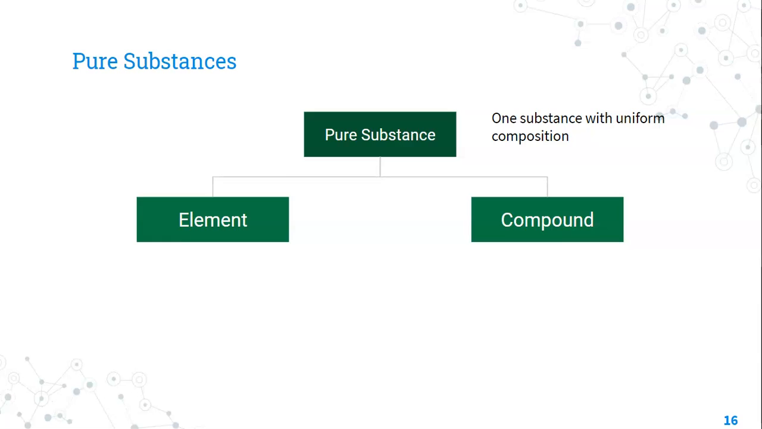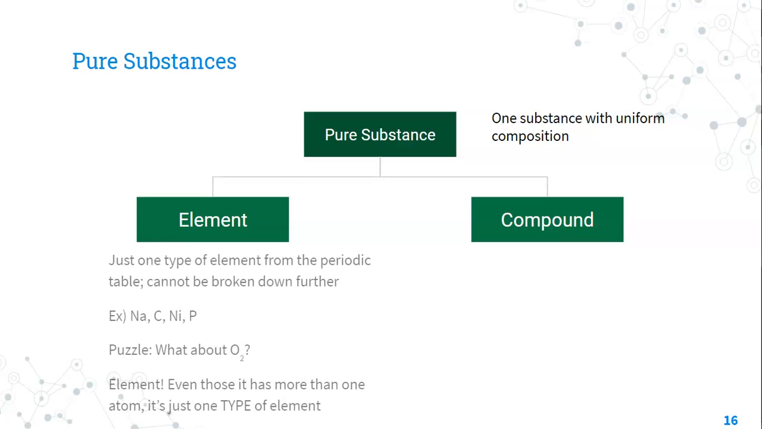The reason a compound is a pure substance sometimes confuses people, but if I have pure water, any molecule I take out of that water will be identical. They'll all be molecules of H2O. Now, elements contain just one type of element from the periodic table, and these can't be broken down any further. Any element from the periodic table would be an example: sodium, carbon, nickel, phosphorus. But what about O2, the oxygen that we breathe? This is still an element. Even though it has more than one atom, it's just one type of element. So it's considered to be an element and not a compound.